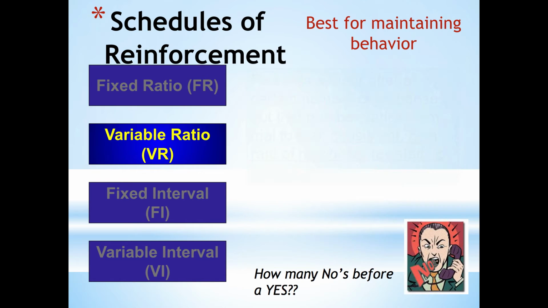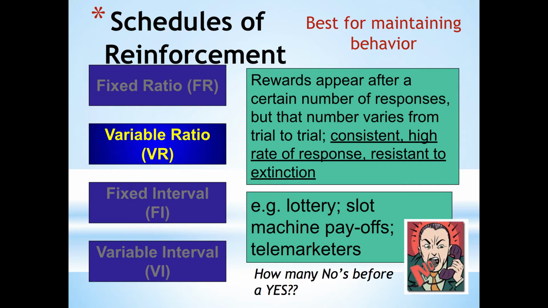A variable ratio schedule, on the other hand, means that the organism does not know how many responses they need to exhibit before reinforcement is delivered. This was our slot machine example. If an individual sits down at a slot machine and starts pressing the button, they don't know how many times they have to press the button before the slot machine is going to pay off. For this reason, variable ratio schedules produce very consistent and very high rates of response,